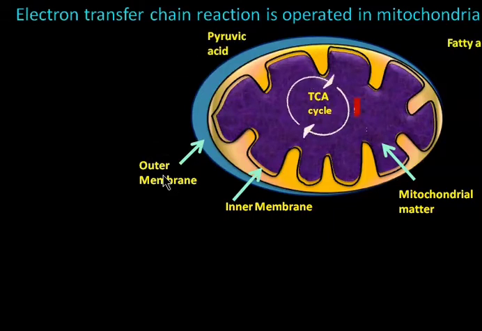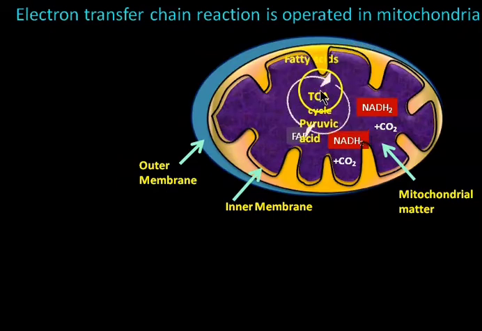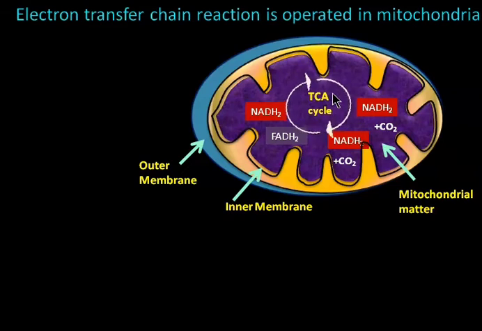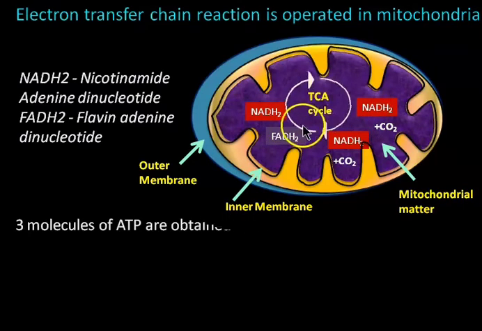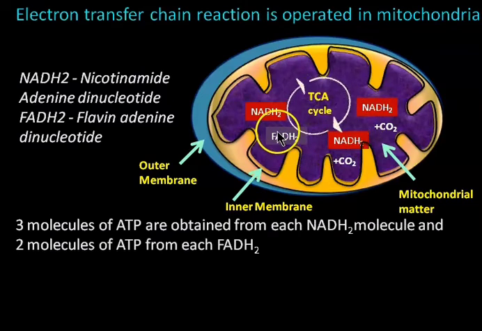In ETC chain reaction, the products formed in the second step, in the TCA cycle, then undergo electron transfer chain reaction to form different molecules, NADH2, FADH2 and CO2.